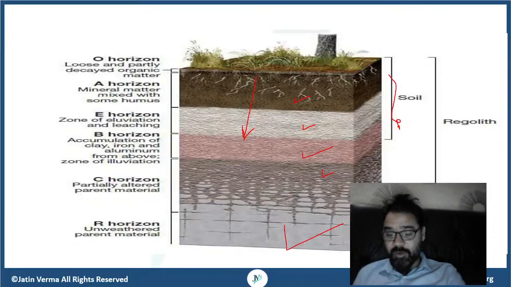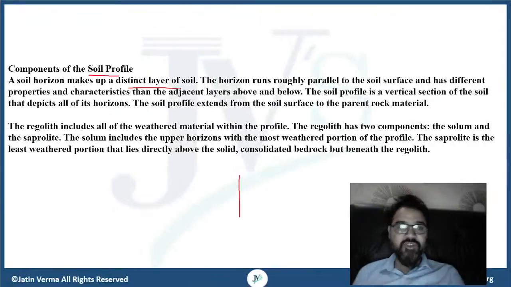So the soil profile is a vertical section of the soil